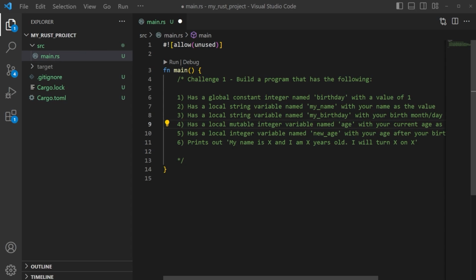Okay, how do you think you did? Let's take a look at this challenge, and we're just going to tick things off as we go. So the first thing that we need to do is set up a global constant integer named birthday with a value of 1.